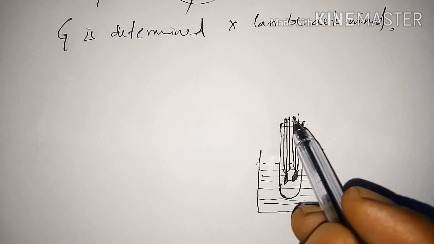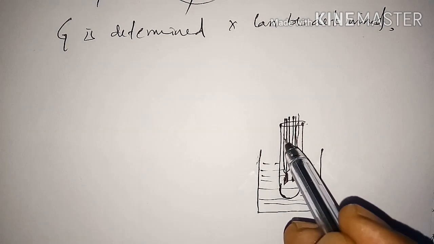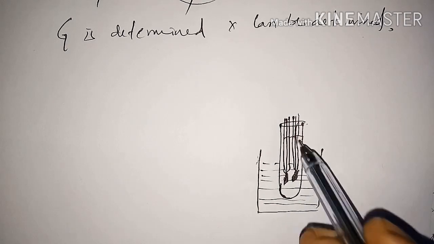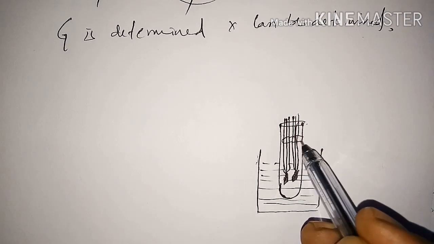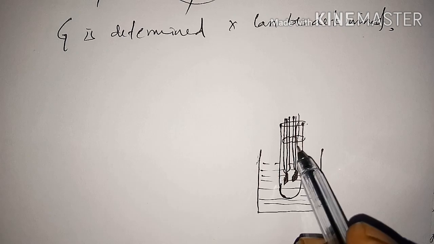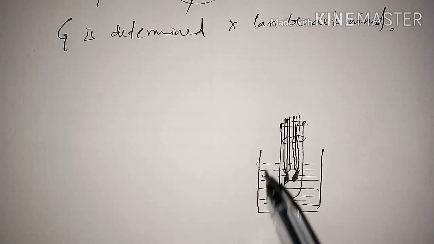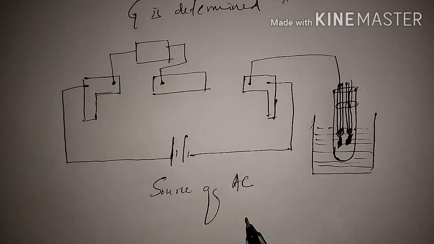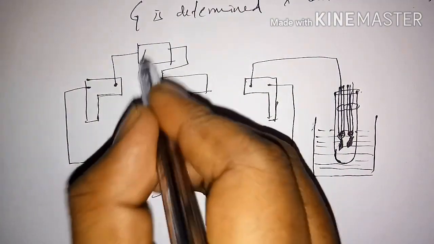The tubes are firmly fixed in an ebonite cover so that the distance between the electrodes is not altered. This is connected to a resistance box.